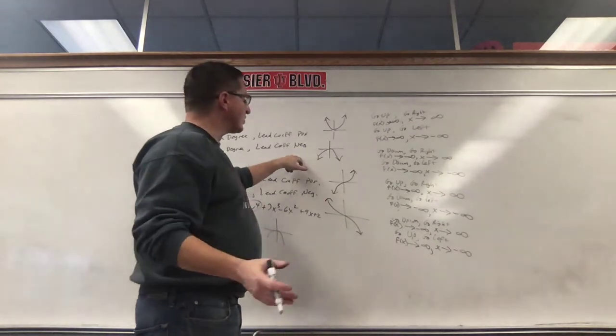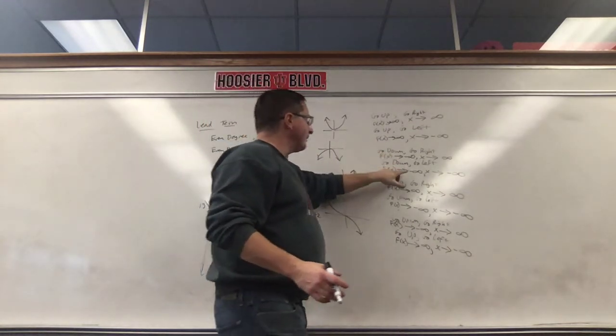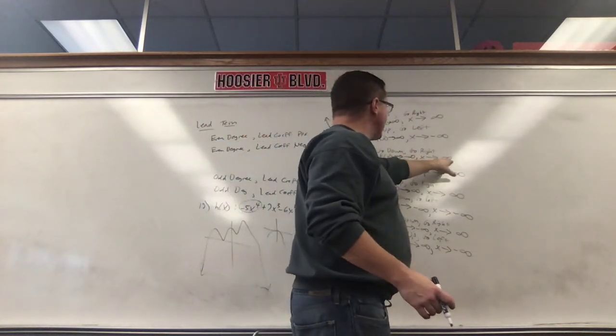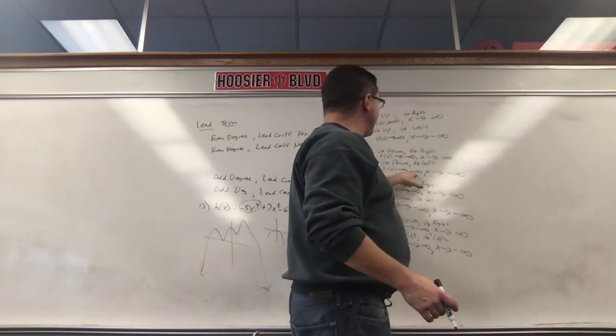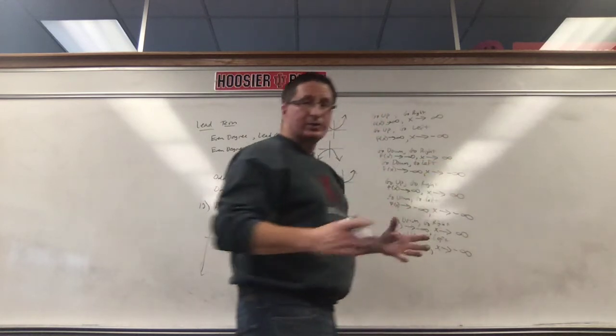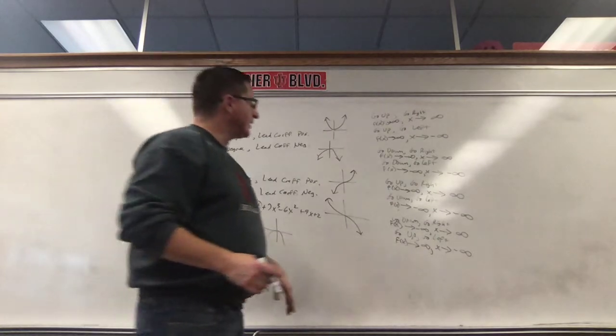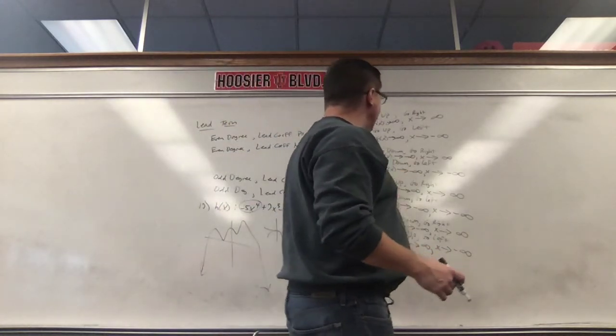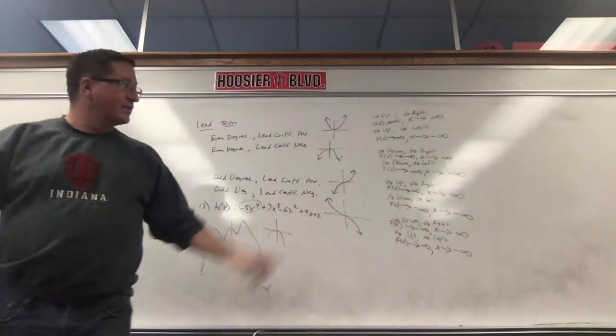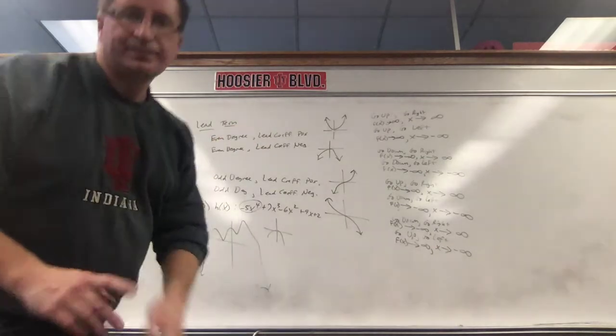So we're going to be clicking and dragging this right here. F of x negative infinity to negative infinity. So that's what you need to click on, okay? You're going to put down this one right here. Negative infinity, negative infinity. So negative, negative.